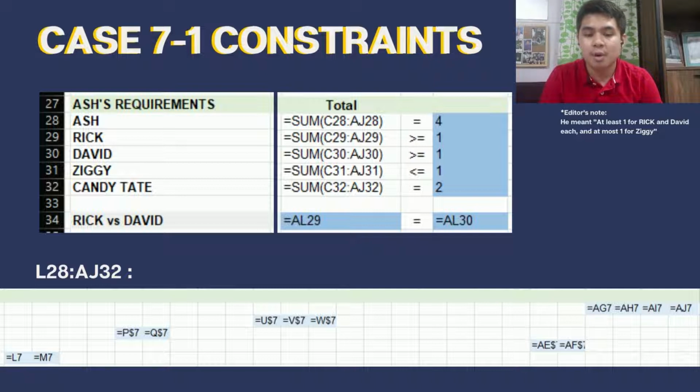For the requirements regarding how many artworks at minimum, we have labeled once again the different changing cells based on the different artists and have limited them in Solver to be: number 1, that all of Candy Tate and his own works be displayed, giving them a value of equals to 6. Secondly, at least one from Ziggy and David each. Thirdly, at most one for Ziggy, which means that Ziggy's artworks will be less than or equal to 1. Lastly, we had also included the joint constraint between Rick and David by making it so that the number of artworks featured by David would equal the number of artworks featured by Rick.